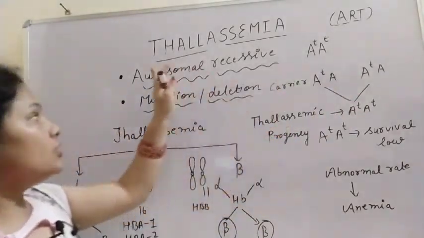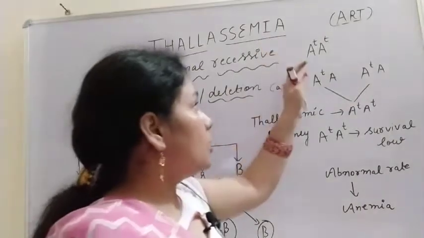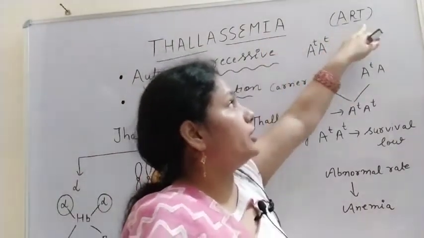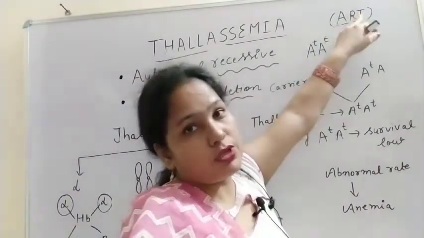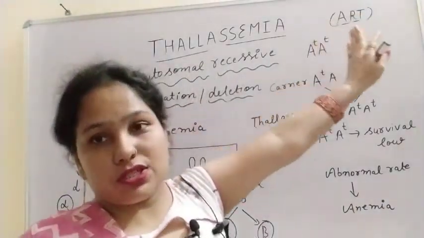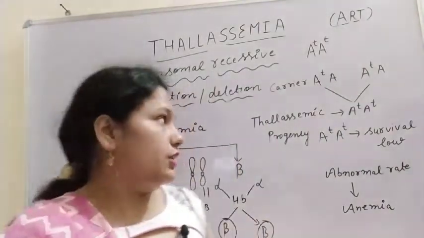So it is autosomal recessive, and you can learn it with the help of ART: autosomal recessive T for thalassemia. तो इस वर्ड से आपको थैलेसीमिया डिसीज जो है ये कैसी होगी, ऑटोजोमल रिसेसिव, ये आपको याद रहेगी.